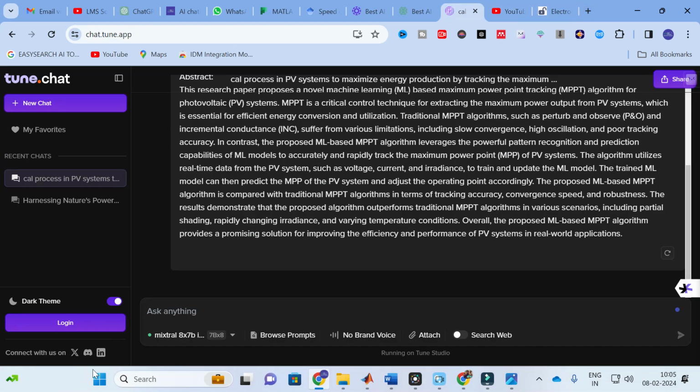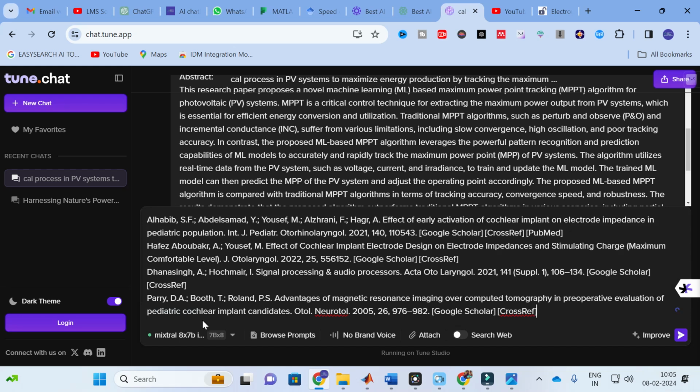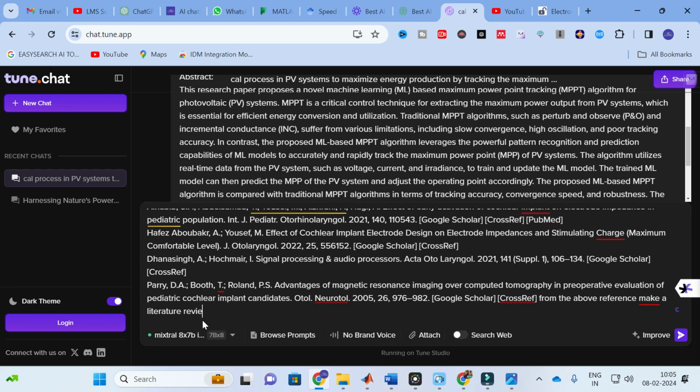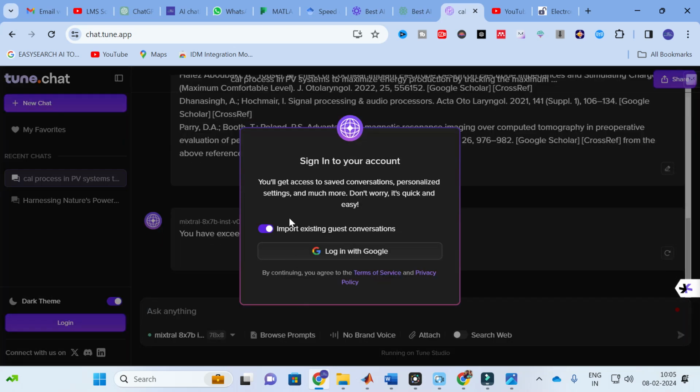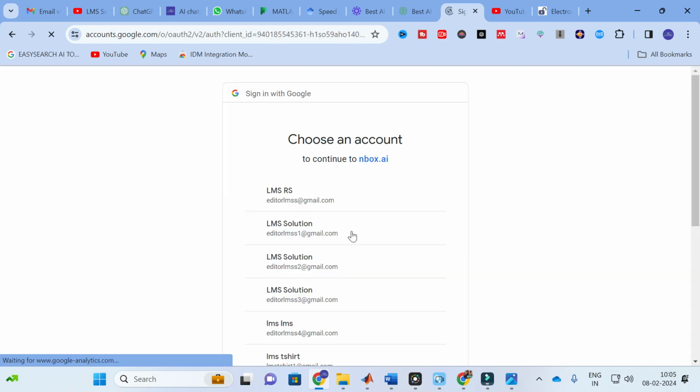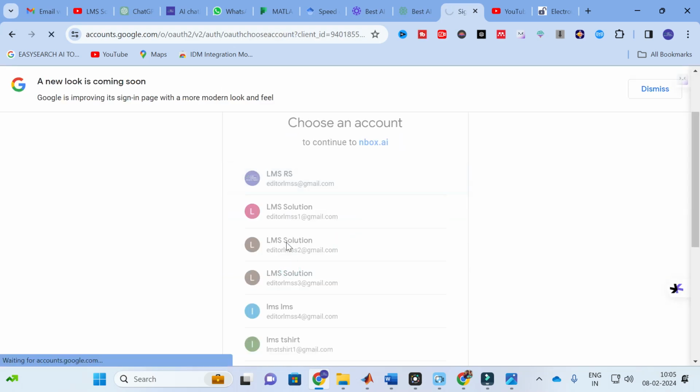So go to Tune.chat again. Copy and paste those 4 references from the above. Make a literature review with proper citation. This is the input prompt I am going to give. Make a literature review with proper citation, and then click enter. You have to log in with your mail ID. So I am going to log in.